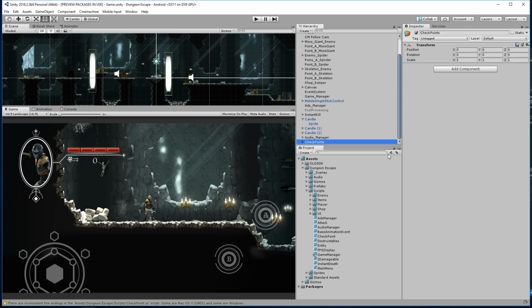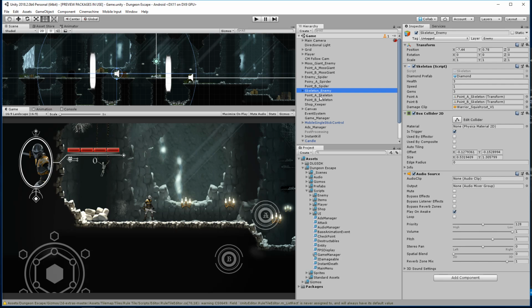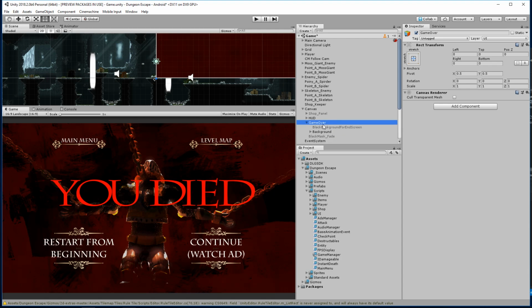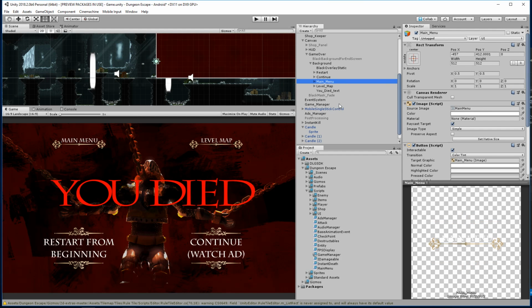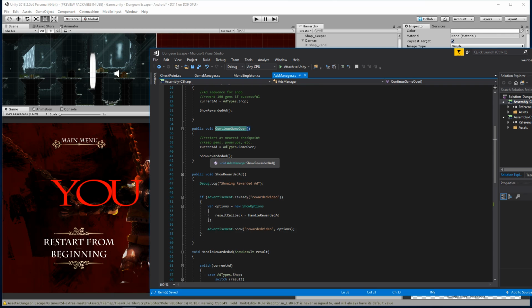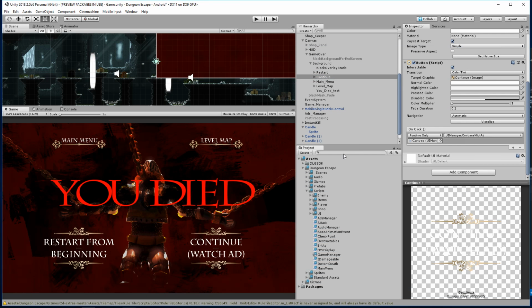So inside of here, let's select our canvas. Let's open up our game over screen, and we have buttons inside of here. So for our main menu button, we want our continue text. Here we go. All right, so for the continue with ad, we're calling the UI manager continue with ad button. So then, that's how I should have done this too, guys. The ad manager really shouldn't be communicating with this at all. I should be using the UI manager. So we're going to update that too, but let's see here. So here's our UI manager.